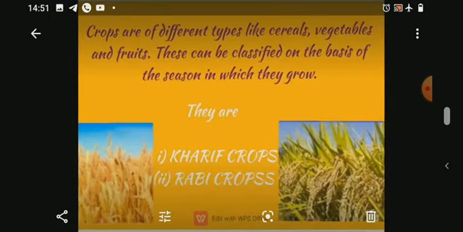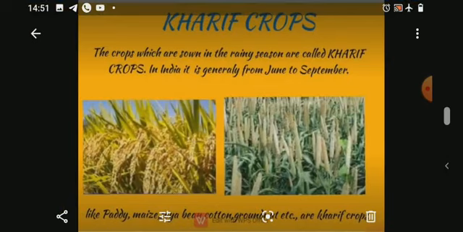Crops are of different types like cereals, vegetables and fruits. These can be classified on the basis of the season in which they grow. So on the basis of the season, they are classified mainly into two types. Number 1, Kharif crops. Number 2, Rabi crops. So what are Kharif crops?